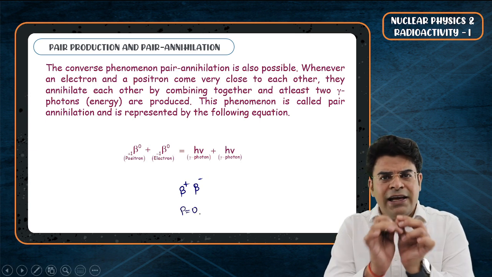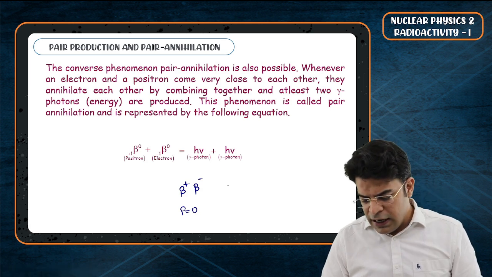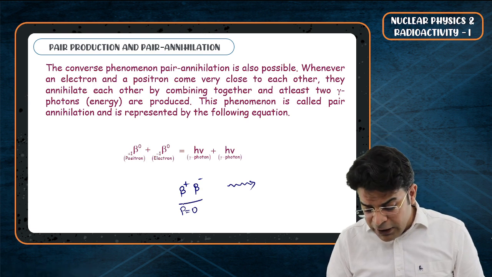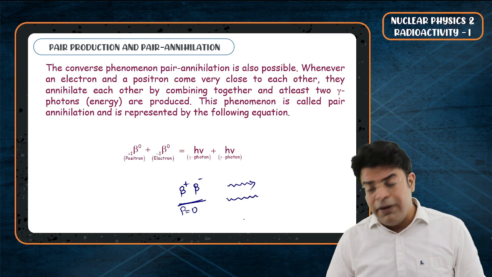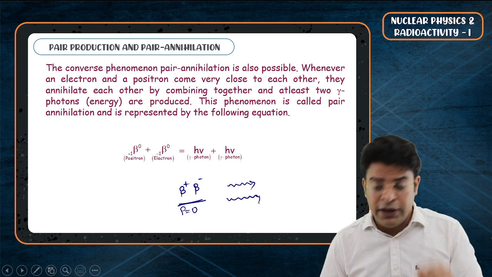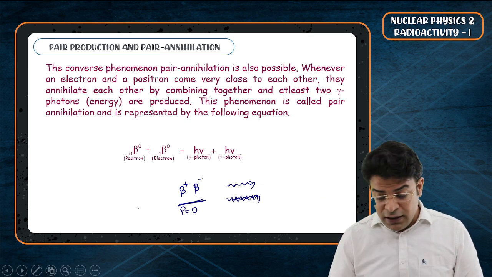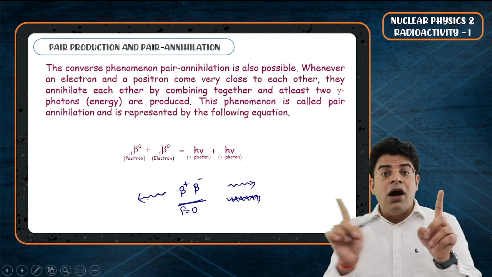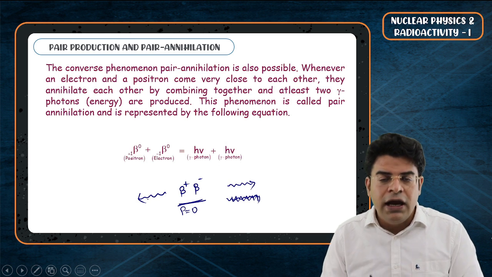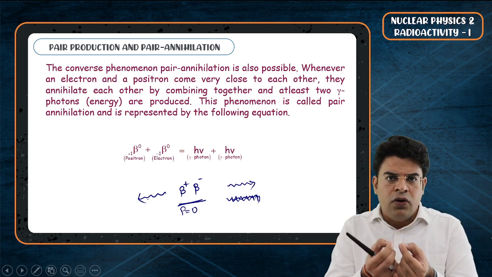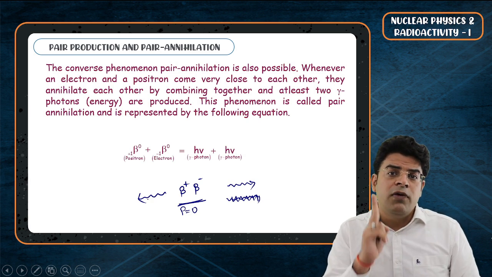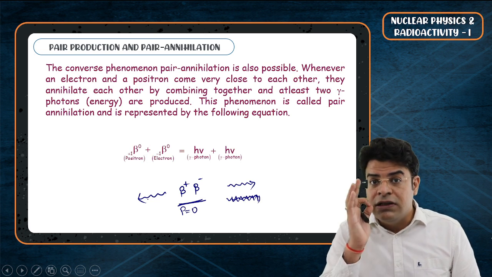If I say when they annihilate, they produce only one photon and this photon moves towards the right, this violates the principle of conservation of momentum. Initial momentum was zero. You have finally a momentum towards the right. This can't happen. Hence, at least two photons should be created. If one photon moves towards the right, then the other photon should move towards the left, cancelling out each other's momentum. So whenever pair annihilation takes place, given that initially the positron and electron were very close to each other and at rest, at least two gamma photons must be produced for the sake of conservation of momentum.